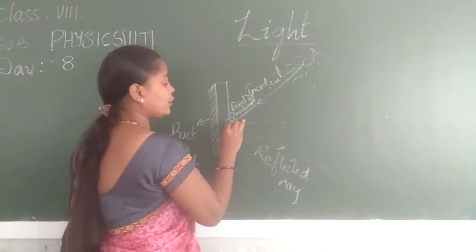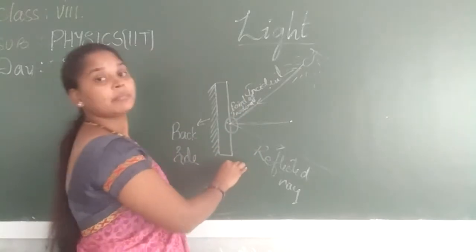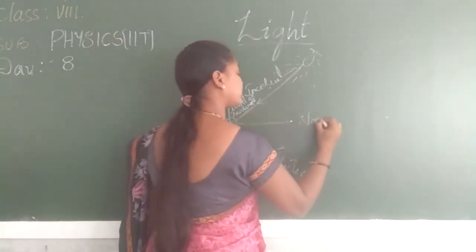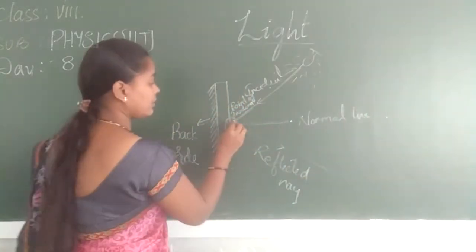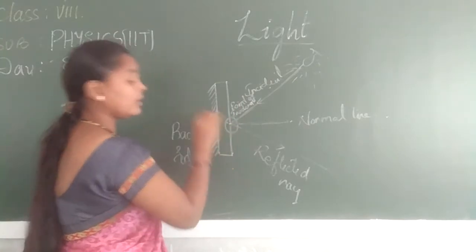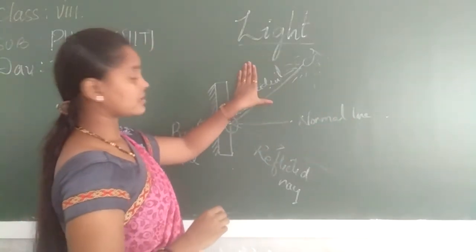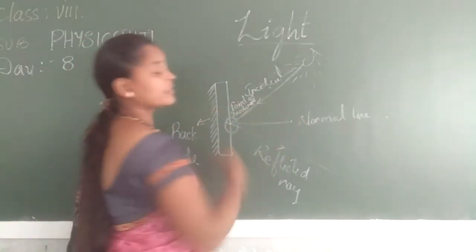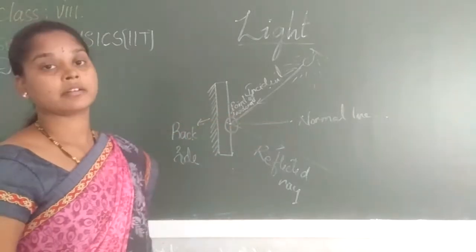From the point of incidence, we can draw a straight line perpendicular to the mirror. That line is called the normal line. Understood? The straight line drawn from a point of incidence perpendicular to the mirror is called the normal line. This is the incident ray, this is the reflected ray, and this line is the normal line. It is perpendicular to the mirror.